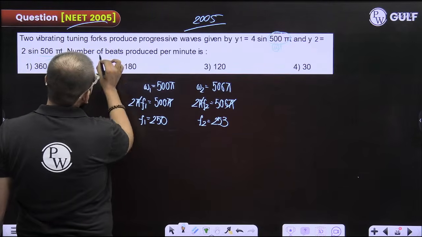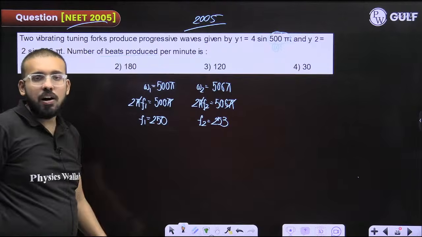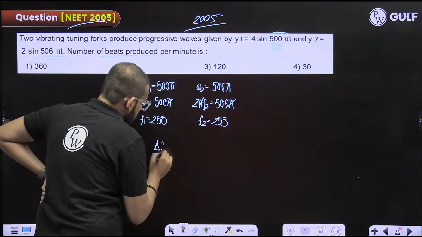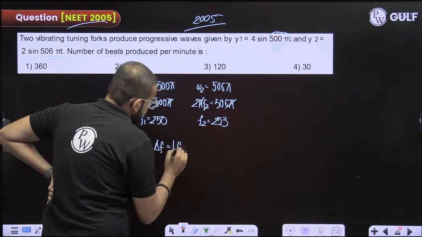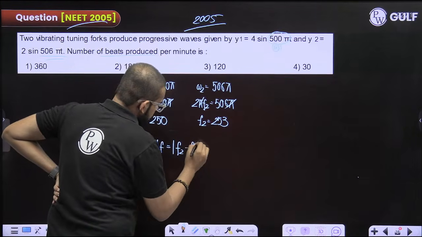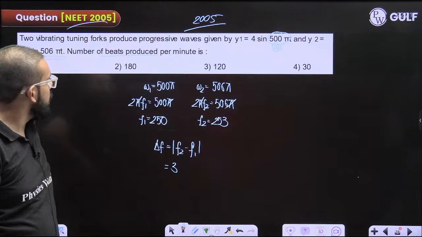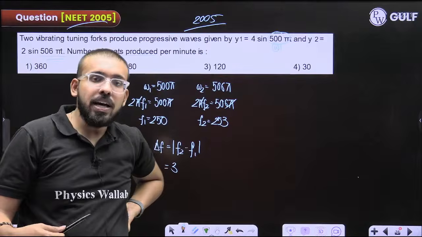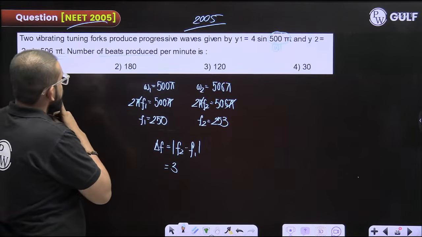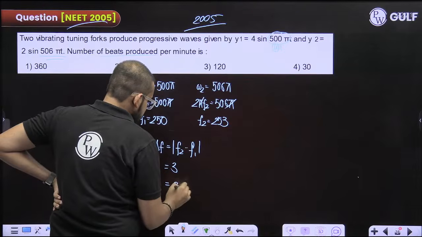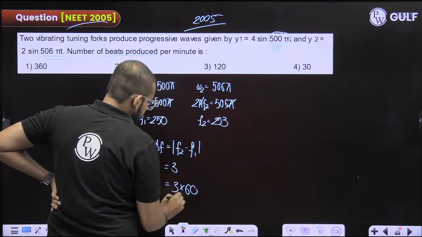Now they're asking the number of beats produced per second. So what will be the beat frequency? First let us find it using delta f, and you can just subtract f2 and f1 simply, so you get 3 beats per second. But they are asking per minute, so you will have to multiply it by 60, so you get 180.